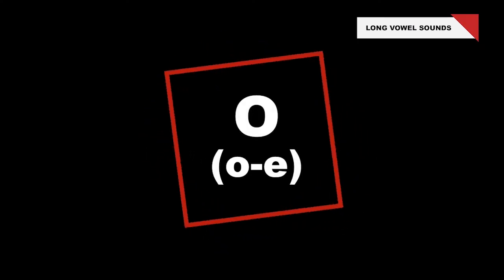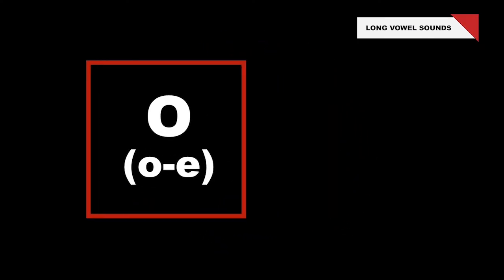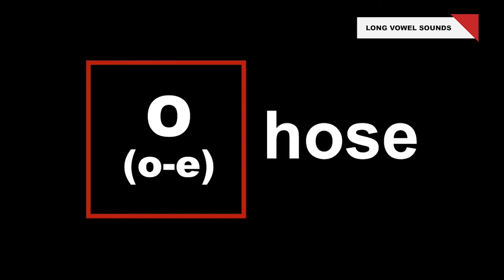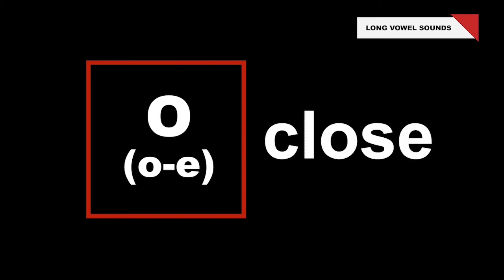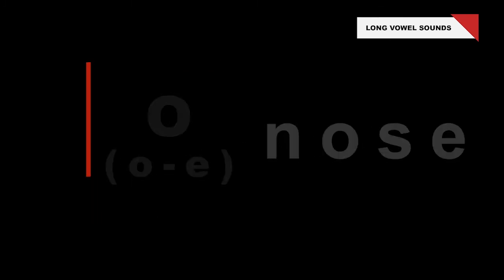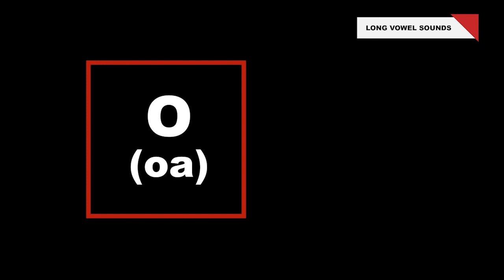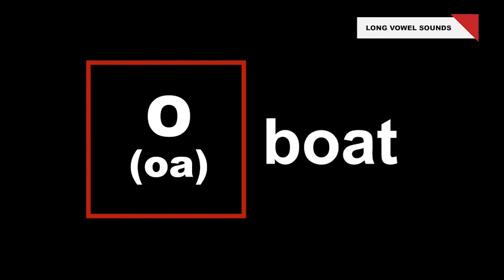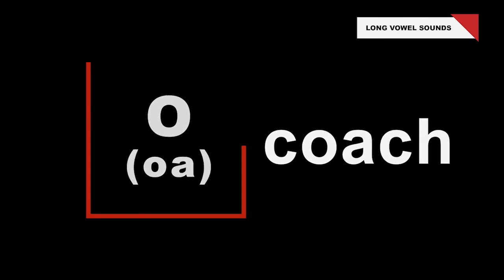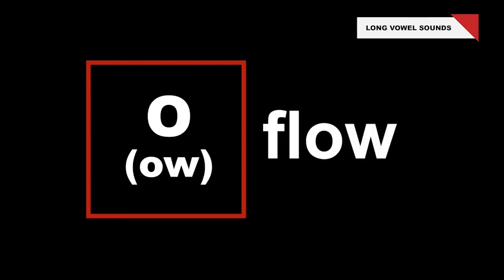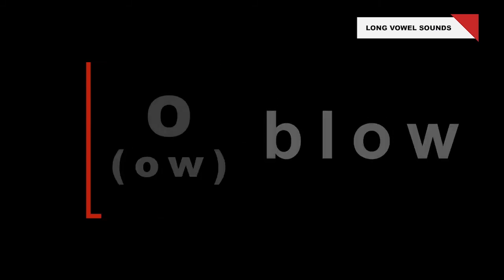The O with the silent E, as in words such as hose, close, and nose. It can be represented with an O and an A, as in boat, float, and coach. It can be represented with an OW, such as flow, bow, and blow.